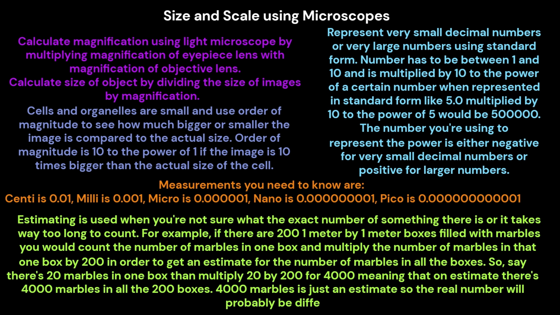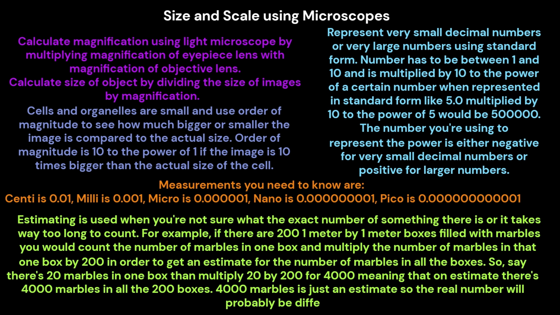Measurements you need to know are: centi is 0.01, milli is 0.001, micro is 0.0000001, nano is 0.000000001, pico is 0.00000000001.